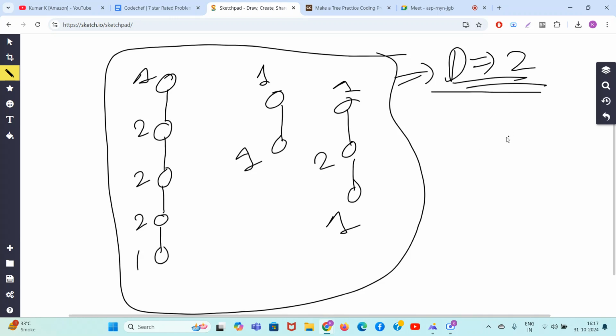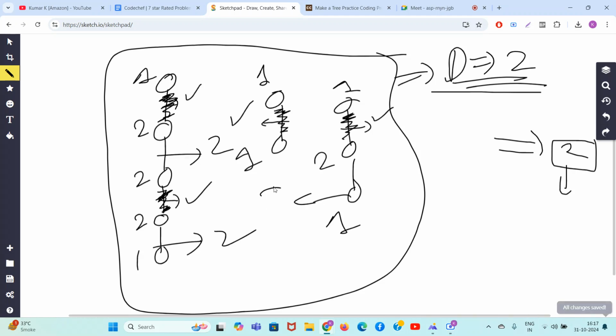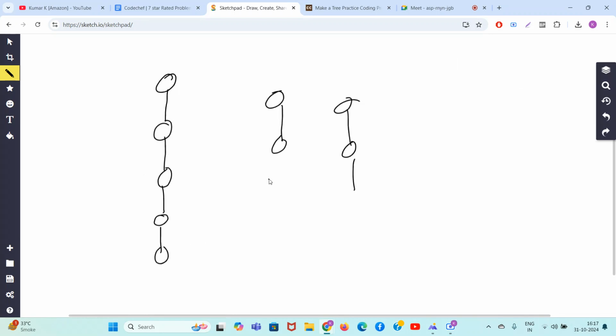If you reach d equal to 2, you can just do 2 operations. Use the alternate method which I taught you. What will you do? Select this alternate edge in the first operation, this alternate edge, and this one. Destroy these in the first operation, and no node is common when you destroy them. Now whatever is left, destroy in the second operation. So I hope the full algorithm is now clear.